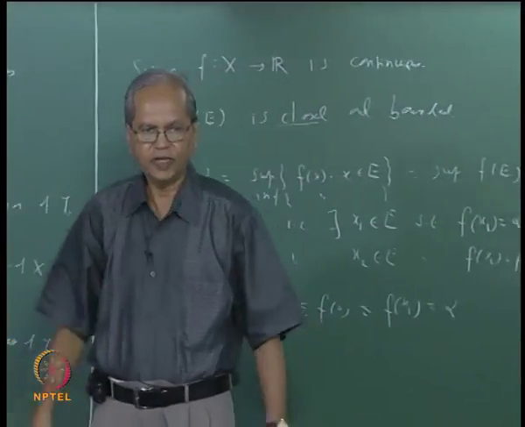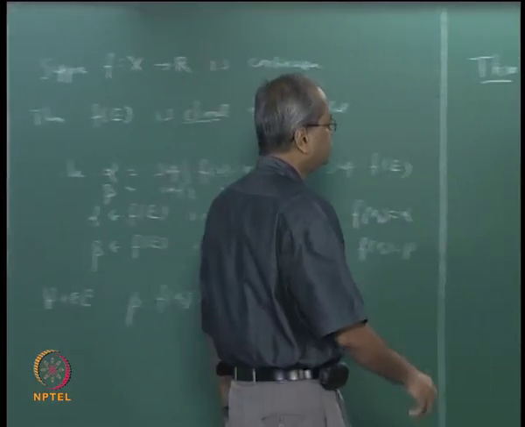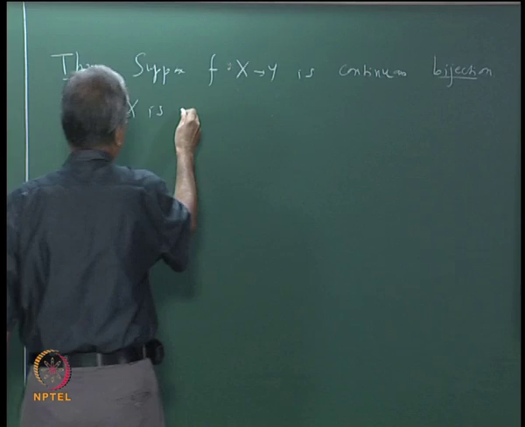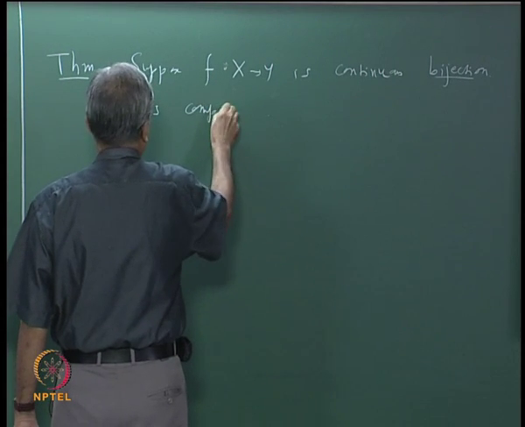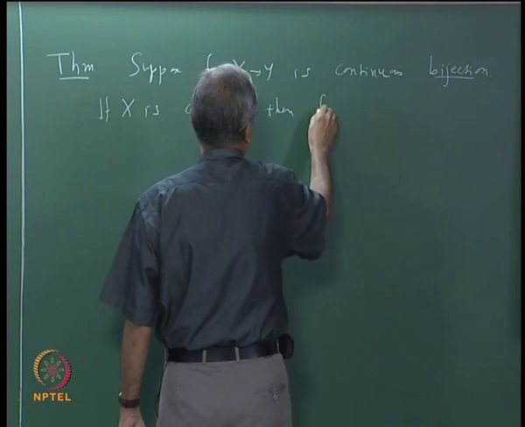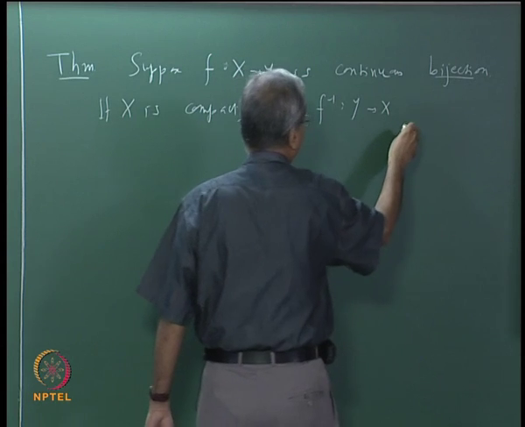But if X is compact, then f inverse from Y to X is continuous.